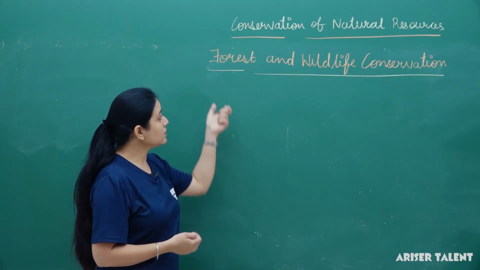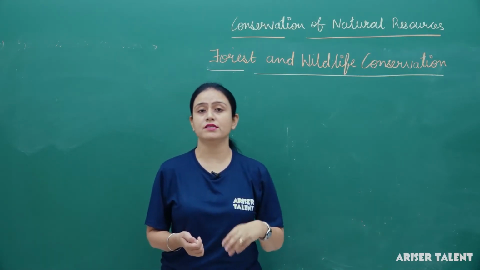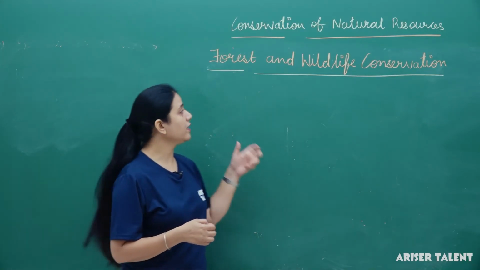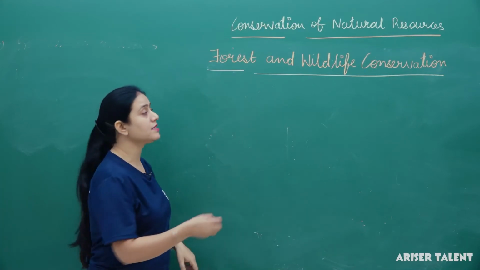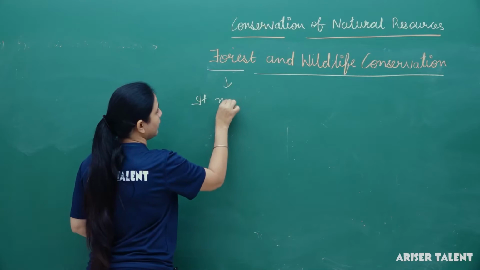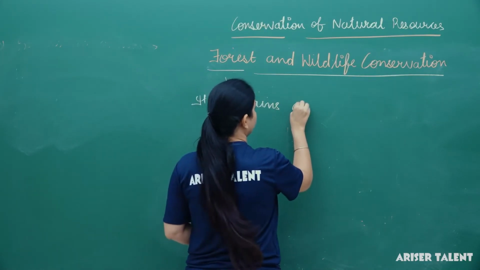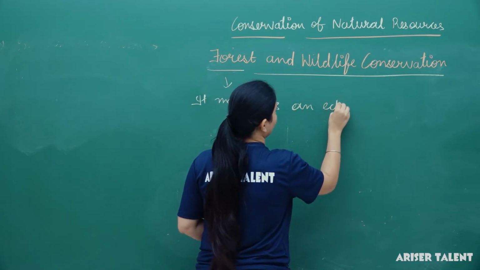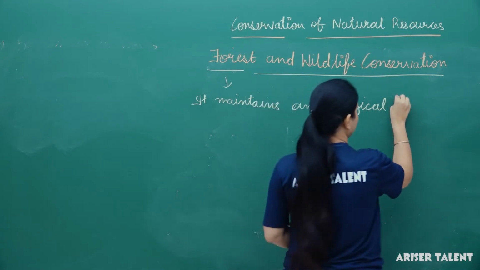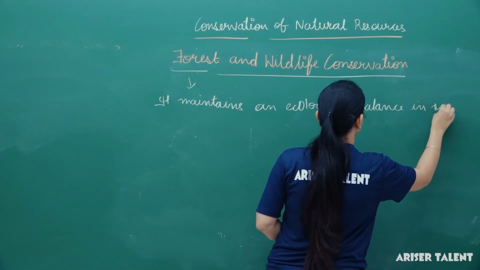Why? Because it is a home for many living organisms like insects, microorganisms, flowering plants, trees, other plants. So we can say that the forest maintains an ecological balance in the ecosystem.